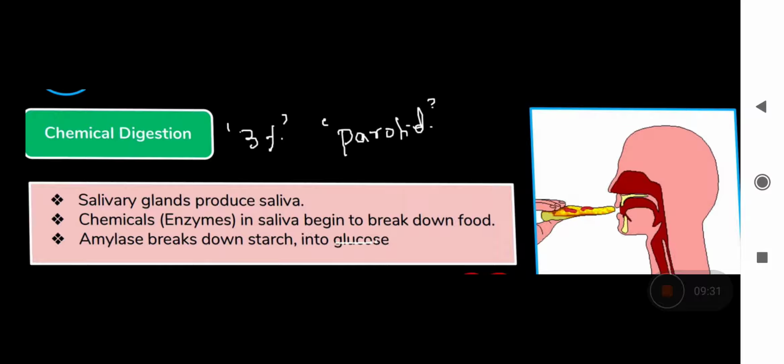Ingestion is taking in food. We are using our hands and we are using the mouth to take in the food. In the mouth you have your teeth that help in the mastication of food, right? Then you have tongue that helps in rolling the food and tasting the food, helps in swallowing the food, and it has different functions also, like it helps in recognizing the temperature. There are so many functions. It helps in recognizing the temperature of the food.